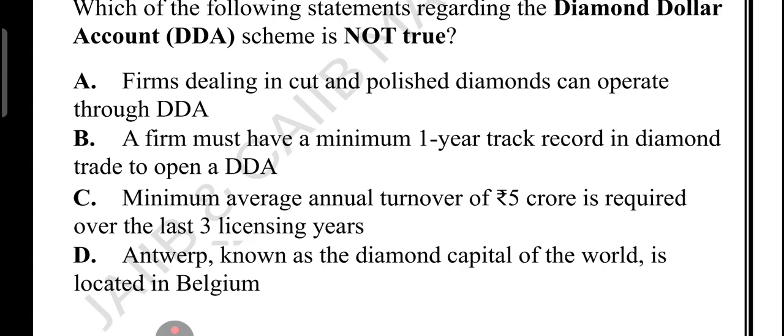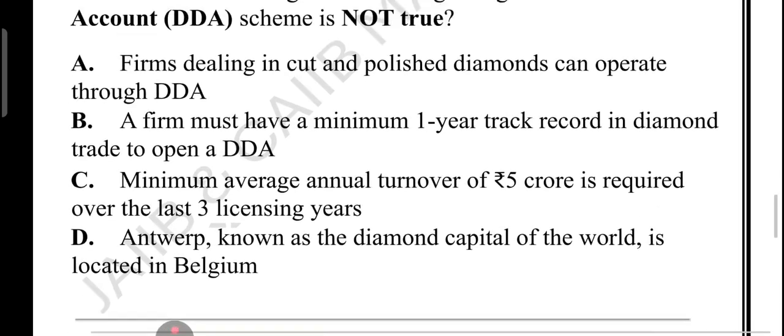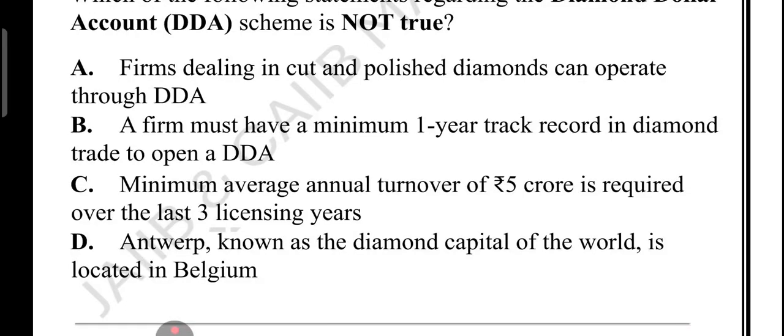This is the wrong statement, and this is the correct answer as per this question, because not true is asked. The rule is if a firm has at least 3 years of experience in importing and exporting diamond, then only you can open a DDA account. So if you have been in the diamond business for just 1 year, you are not eligible. What about option C, minimum average turnover? So this is true. To qualify for DDA, your diamond trading business must have an average turnover of 5 crore or more, and only serious and established players get access.